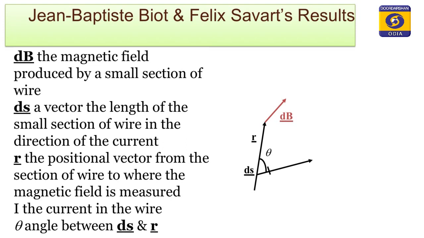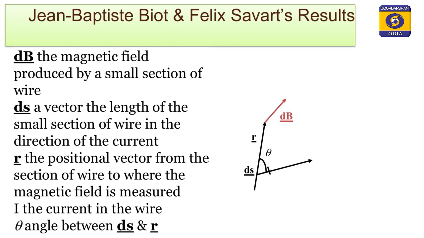If dB is the magnetic field produced due to that small element, ds is the vector length, meaning the small element whose current direction is its vector length, and r is the position vector of the point from where to where we have to find the magnetic induction.